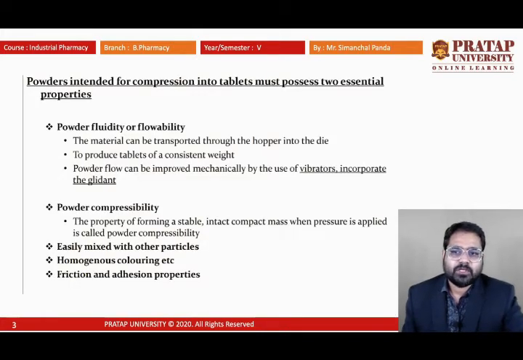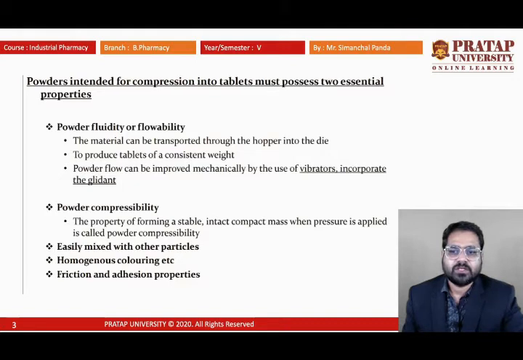So what should be the qualities of the powder which is undergoing granulation or the tablet compression process? The first one is powder fluidity or flowability. We know that this can be determined by micromeritic study of the powders. This can be done by the angle of repose, then Carr's index, bulk index. From that we can know how much flowability the powder has.